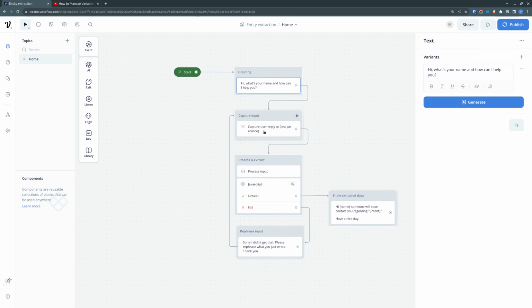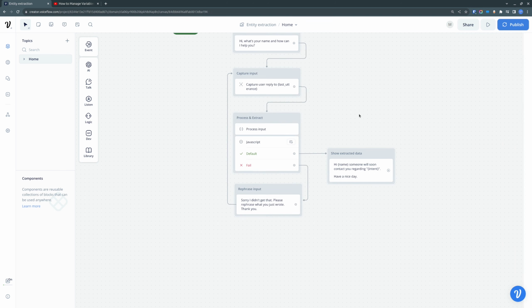So the greeting, nothing interesting in here. The input capture is just a simple capture, and all the, let's say, magic is happening in this process and extract.